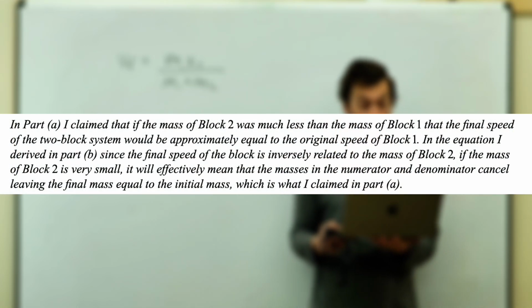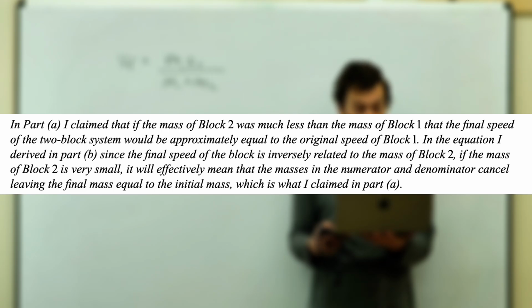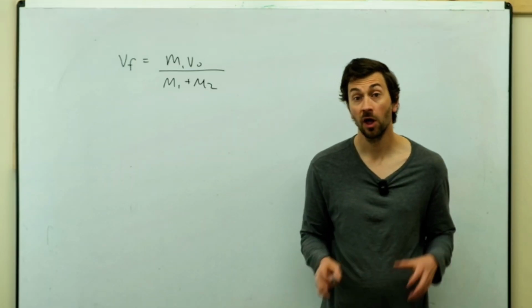In part A, I claimed if the mass of block 2 was much less than the mass of block 1, the final speed would be approximately equal to the original speed of block 1. In the equation I derived, part B, since the final speed of the block is inversely related to the mass of block 2, if the mass of block 2 is very small, it will effectively mean that the masses in the numerator and the denominator cancel, leaving the final mass equal to the initial mass, which is what I claimed in part A. Did you see that?